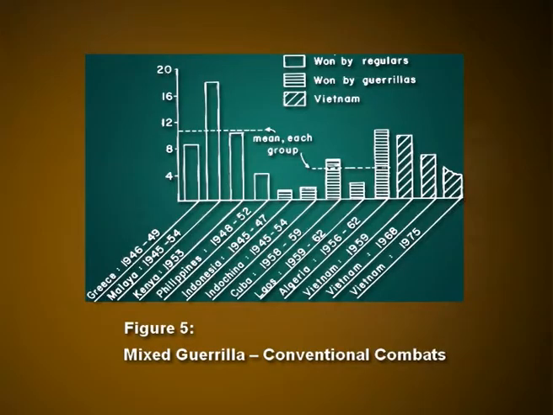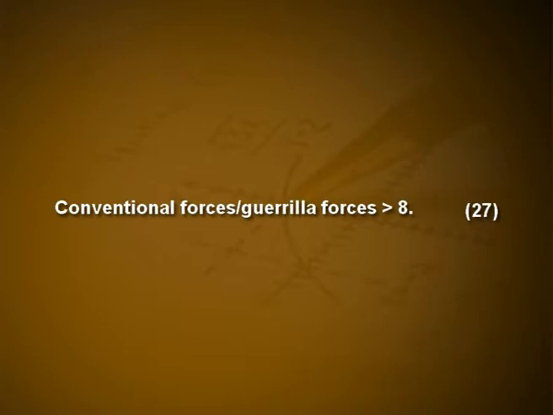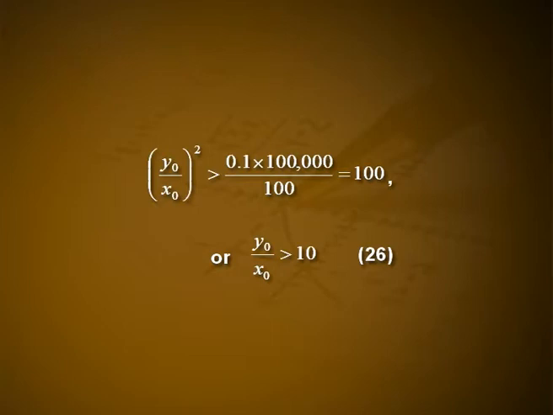Viet Cong. Mr. Deitchman, writing in 1962, listed the average force ratios for 10 mixed conventional-guerrilla wars following World War II and included figures for the South Vietnam conflict up to that point. See figure 5. From figure 5, it would appear that the overall force ratio in such a conflict should favor the conventional force only if it is at least 8:1. That is, conventional forces over guerrilla forces should be greater than 8. Thus, the data strengthen our assertion that equation 26 is approximately correct.